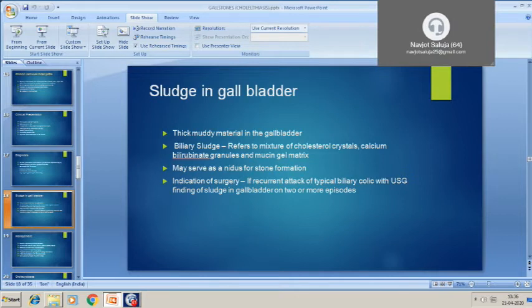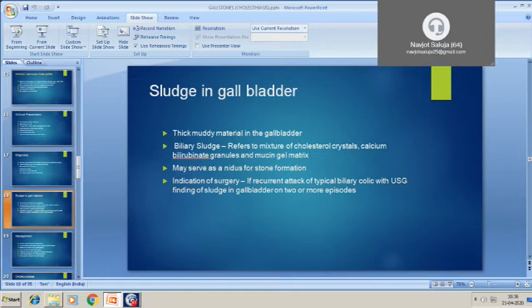Sometimes we encounter in the ultrasound that there is sludge in the gallbladder. That means there is no stone, but there is sludge in the gallbladder. Sludge is a thick and muddy material inside the gallbladder. Biliary sludge is a mixture of cholesterol crystals, calcium bilirubinate granules, and the mucin gel matrix.